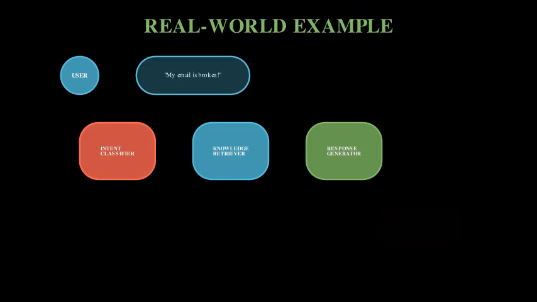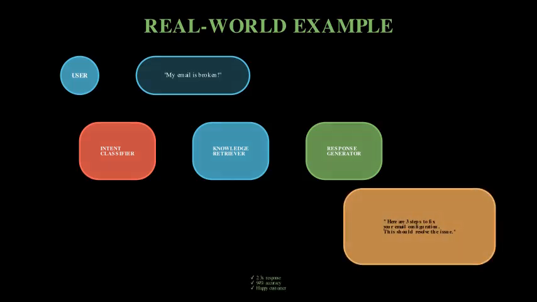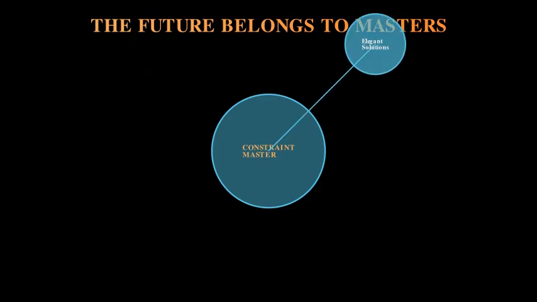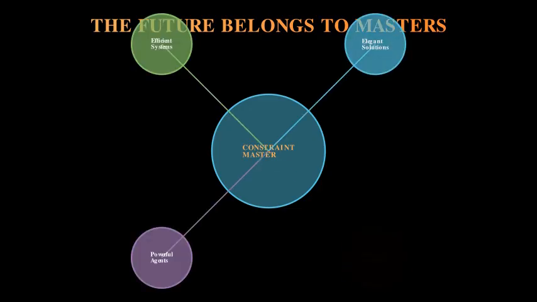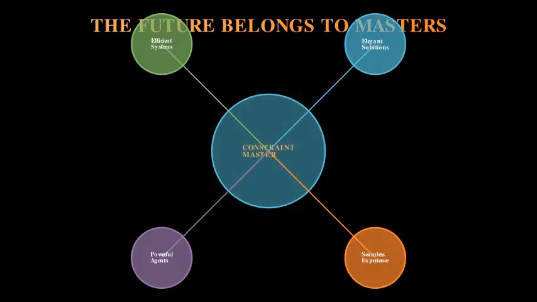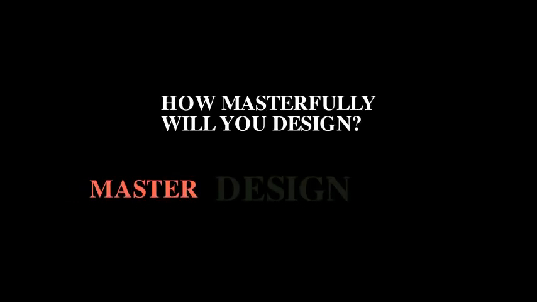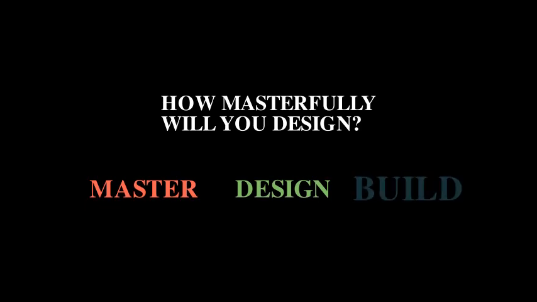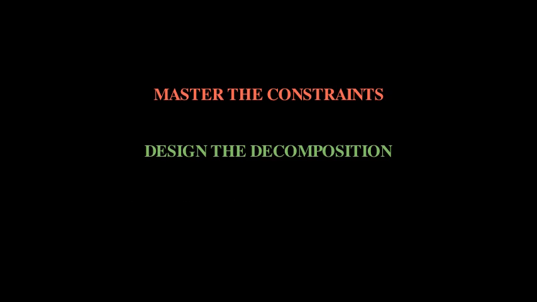The future belongs to teams who understand these constraints so deeply that working within them becomes intuitive. Like skilled architects who see opportunity where others see limitation. The question isn't whether these constraints will disappear. They define the fundamental nature of how these systems work. The question is, how masterfully will you design within them? Master the constraints. Design the decomposition. Build the context systems. The age of truly useful AI agents awaits those who understand these foundations.